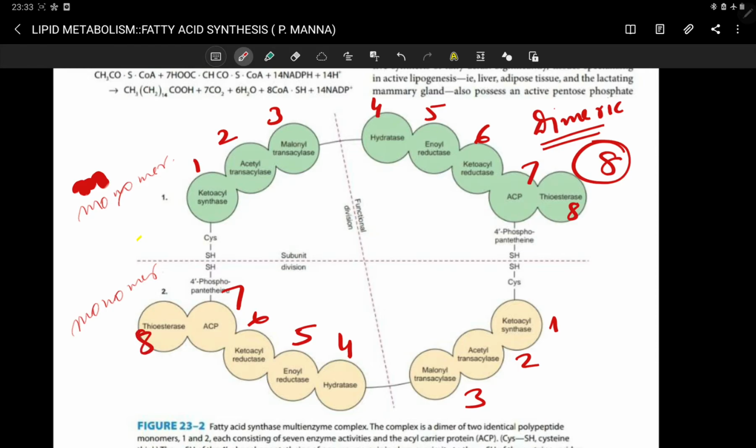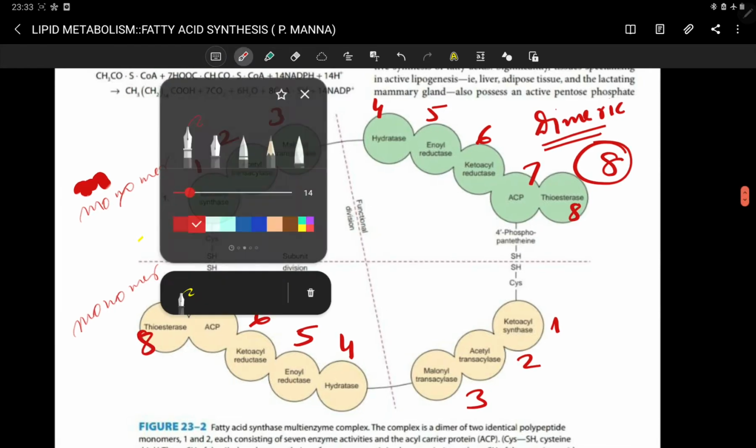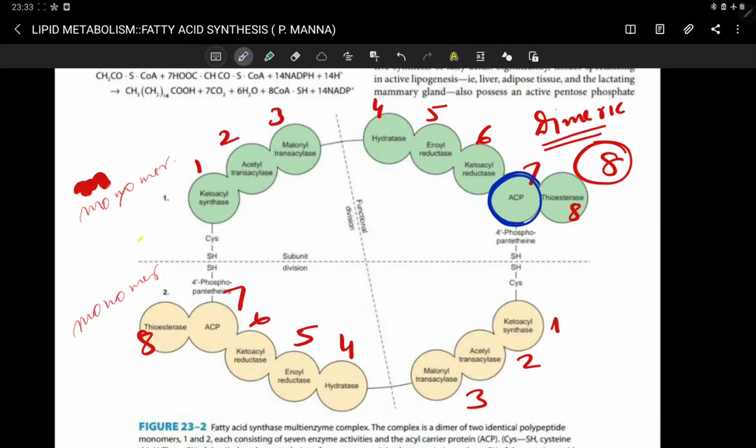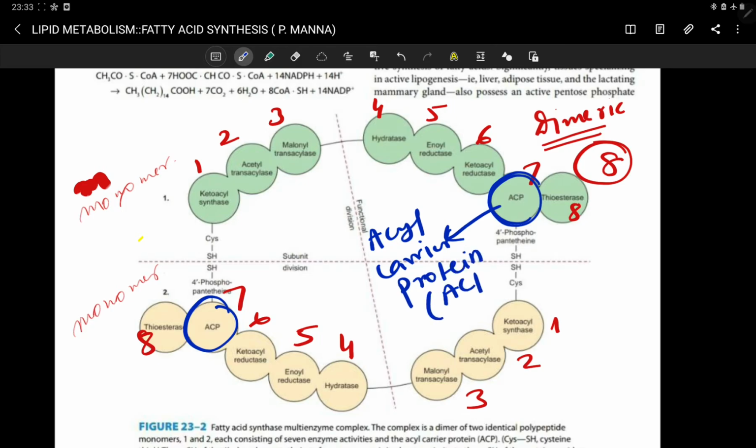Out of these 8 domains, this domain ACP has no enzymatic activity. It is the acyl carrier protein domain. ACP stands for acyl carrier protein.